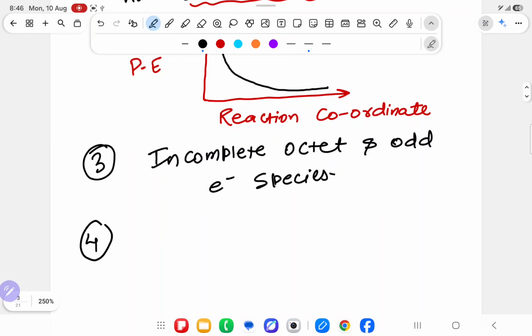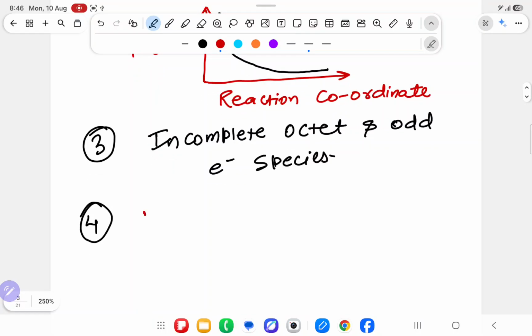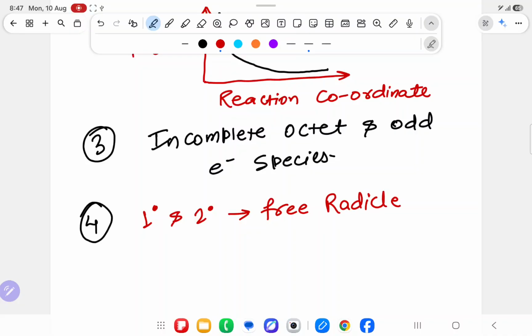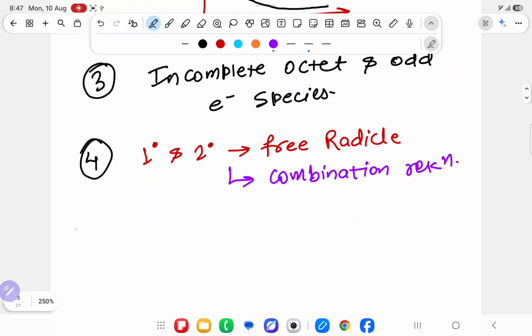Fourth and very important point, as it has zero activation energy, whenever you get 1 degree and 2 degree free radical, it will always do combination reaction. Don't worry, I will write lots of examples and I will dictate to you.